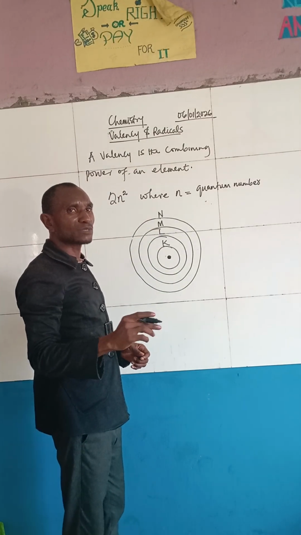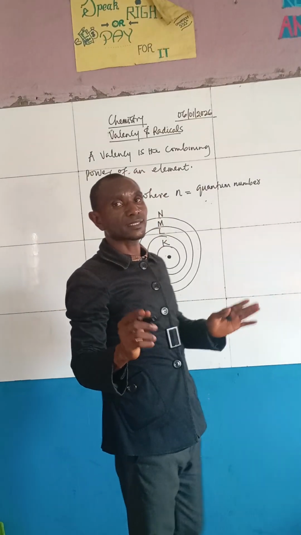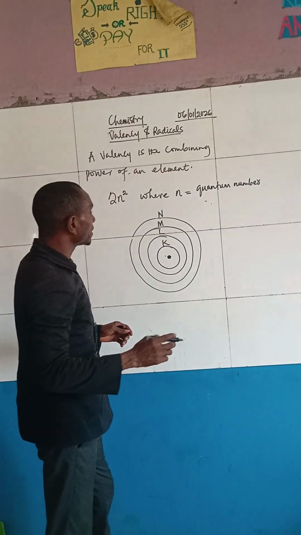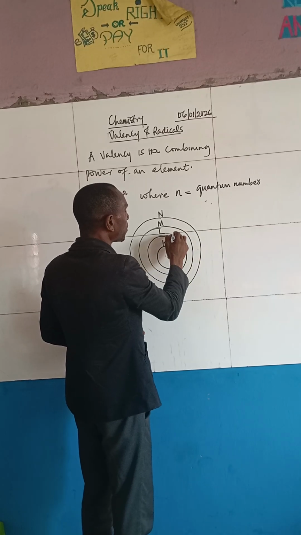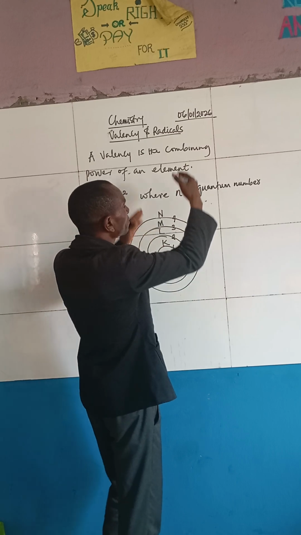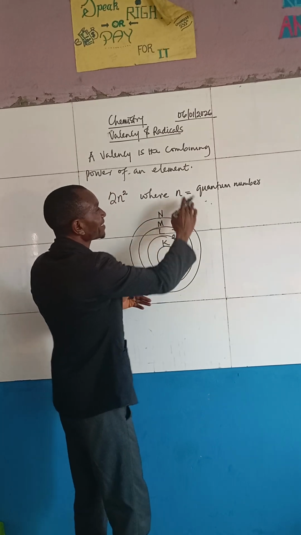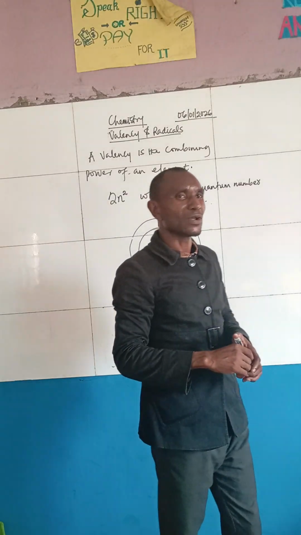Like I said, the maximum number of shells in an atom is 7, right? Now look at what this quantum number means. The first shell is shell number 1, this is shell number 2, shell number 3, shell number 4, 5, 6, 7. All these numbers are called quantum numbers. That's what they are called, quantum numbers.